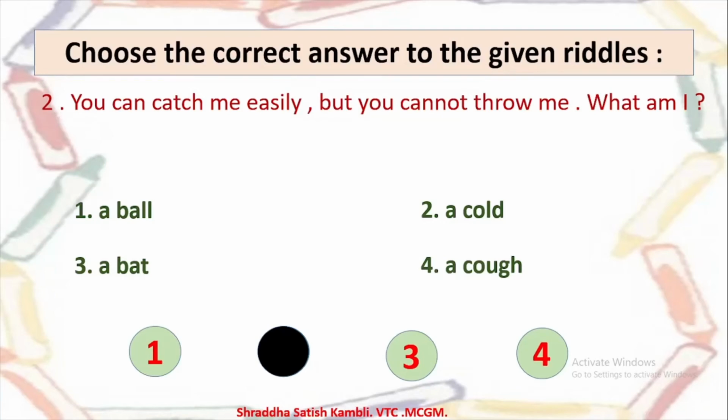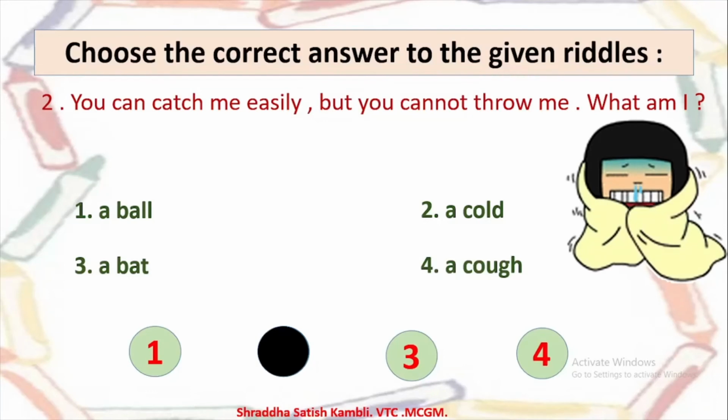And a ball, of course you can catch it also and you can throw it also. A bat also you can catch it and you can throw it. Of course you're not supposed to throw the bat on someone, but you can still throw that object. But what can you catch but not throw? It is a cold, where you have fever, you have headache, and your nose is running, and you are in a very miserable condition. Alright, so this was the answer to the second question, second example.